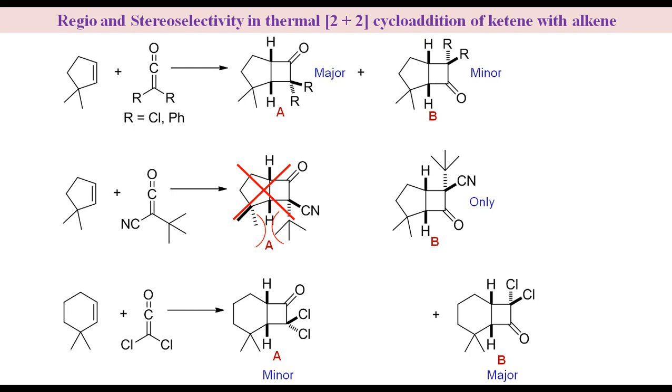We can understand this product distribution more clearly by drawing chair forms of these two structures. In isomer A, axial CCl2 group makes it less stable than isomer B with the axial carbonyl group.